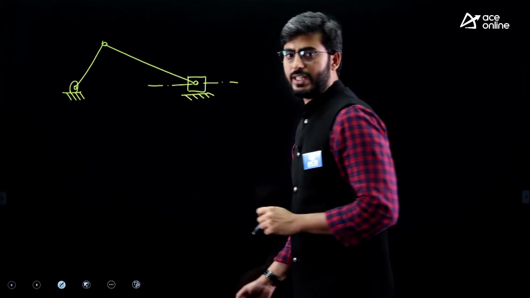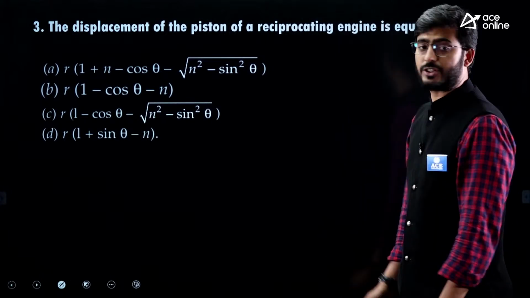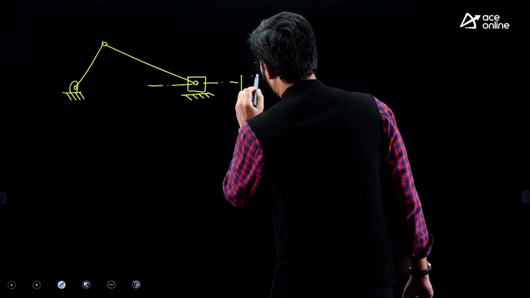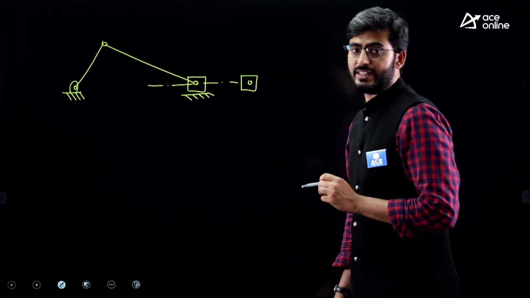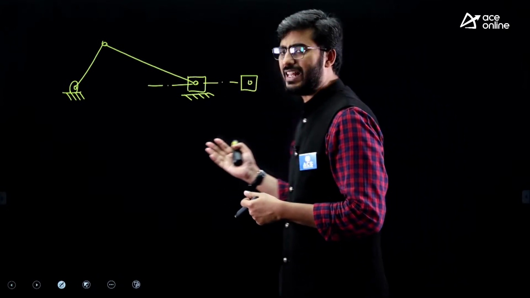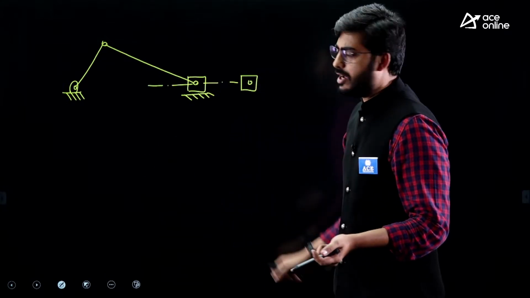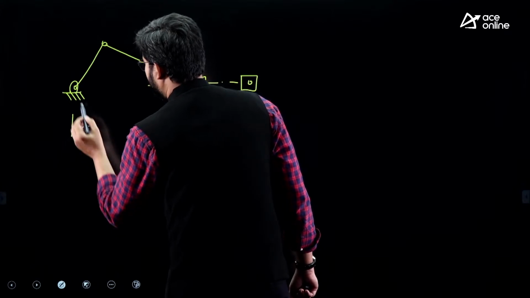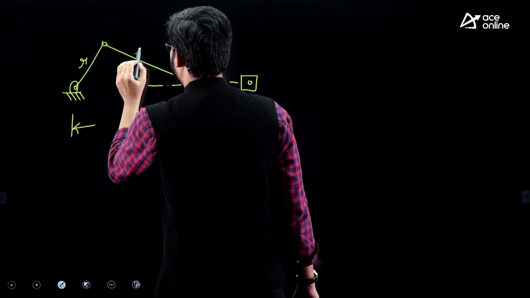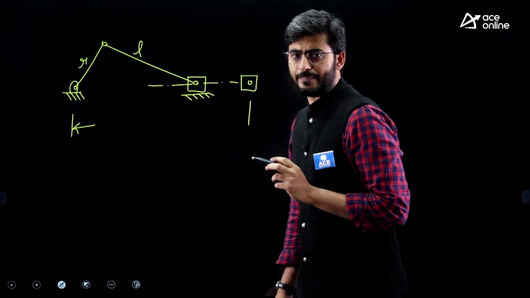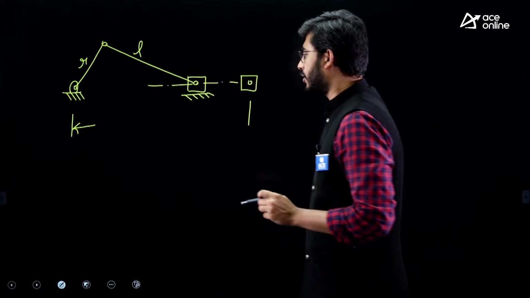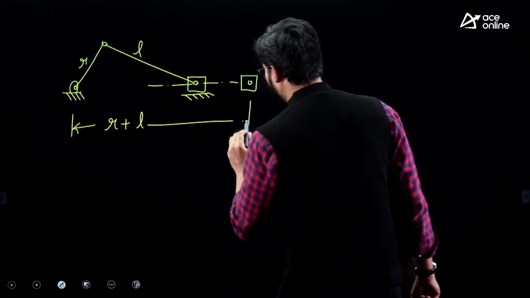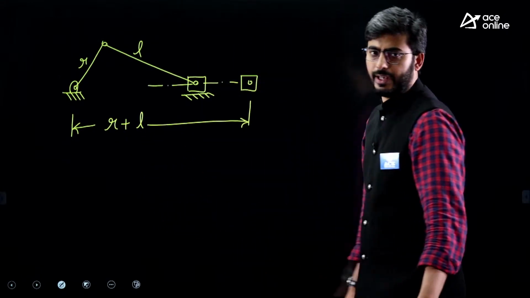Whenever they are asking you to derive the expression for piston displacement: when the piston is at the extreme position, that could be inner dead center or outer dead center, but we generally consider inner dead center. Let us say R is the length of the crank and L is the length of the connecting rod. At the extreme position, this distance from the crank center will be R plus L.